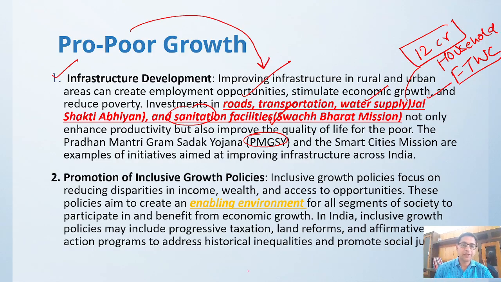Then promotion of inclusive growth policy. You have to create an enabling environment so that everybody gets the benefit of the policies that government is running. The government has to do progressive taxation, government has to do land reforms. All these actions government has to take in order to make pro poor growth, because poor people are lagging behind just because they're not getting proper support. So government is providing support in all these ways possible.